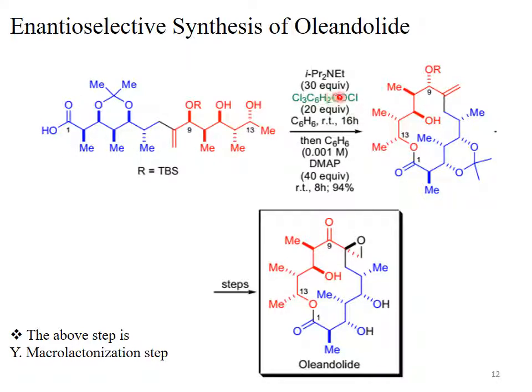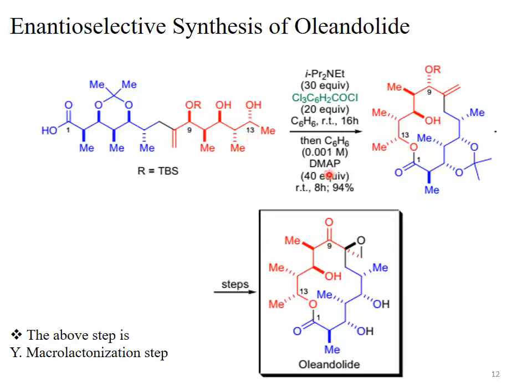The base will abstract the acidic proton from here, giving us an oxyanion. This oxyanion attacks the carbonyl carbon of the TCBC, which is the Yamaguchi reagent, and gives us the mixed anhydride. The solution of mixed anhydride produced during the first step is diluted in benzene, and the concentration is maintained at 0.001 molar.